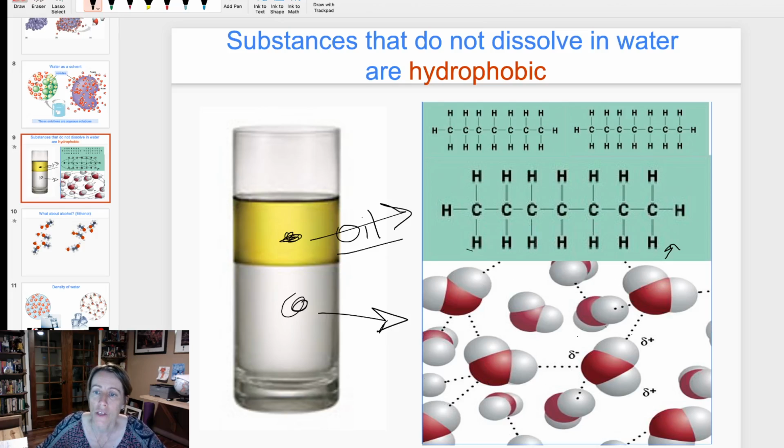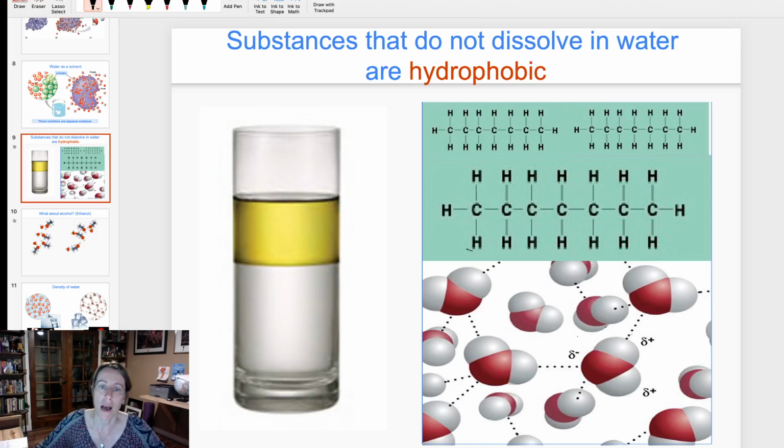So now you have a little thing to look for to decide if something is going to be hydrophilic, like water, or hydrophobic, not like water. If you're shown a structural formula of a molecule that you've never seen before, you don't know what it is, and someone asks you, is this molecule hydrophilic or is it hydrophobic? Like, how do I know? I don't even know what it's supposed to be. You don't have to do that now. You can say, okay, well, let's look at it. Does this molecule have partial charges or not?